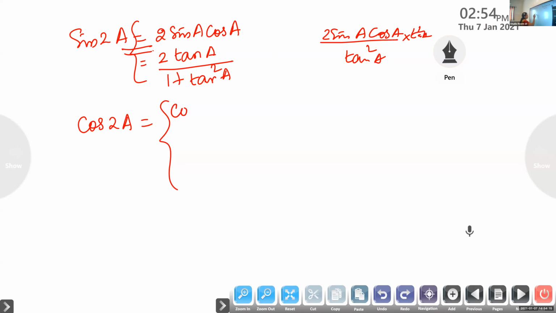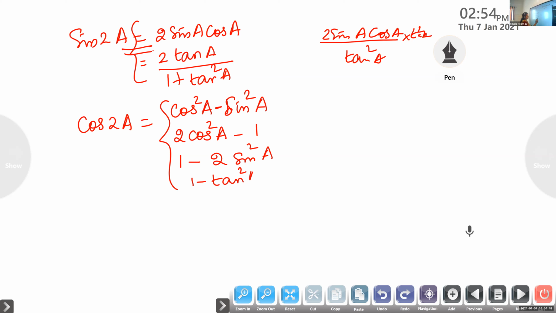The first formula is cos square A minus sine square A. The second formula, in terms of cos, is 2 cos square A minus 1, which is same as 1 minus 2 sine square A. And cos 2A in terms of tan is 1 minus tan square A by 1 plus tan square A.